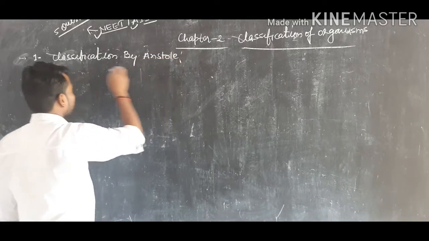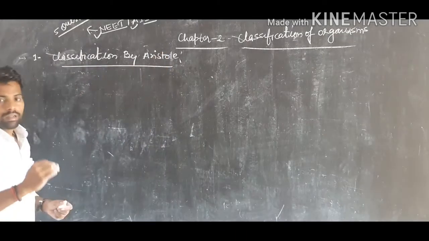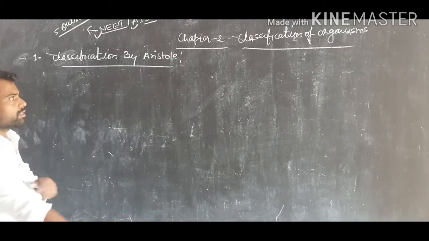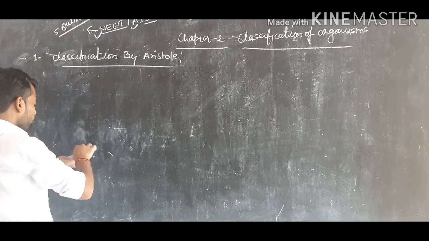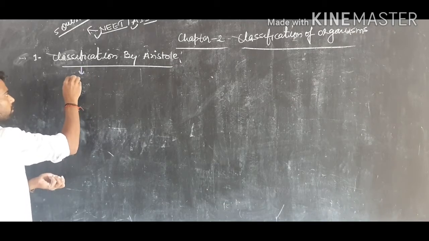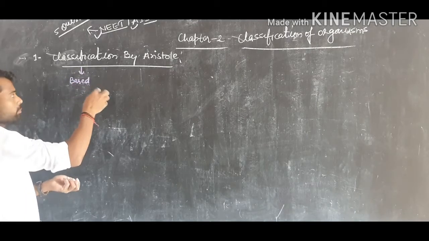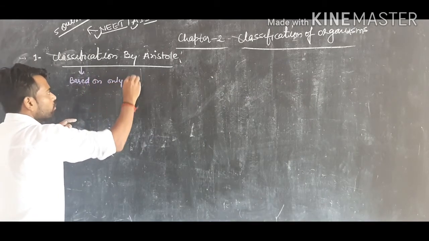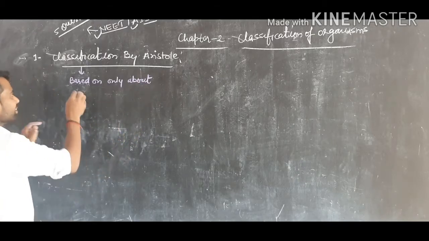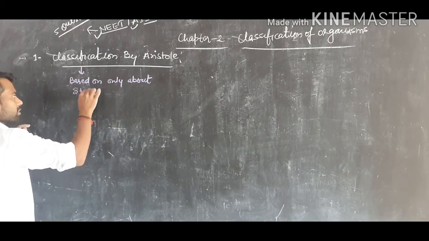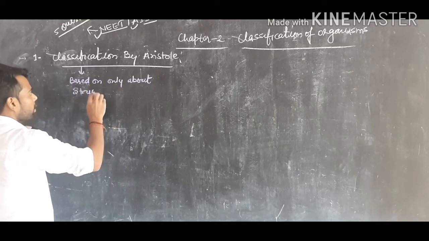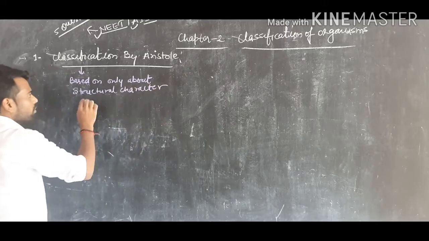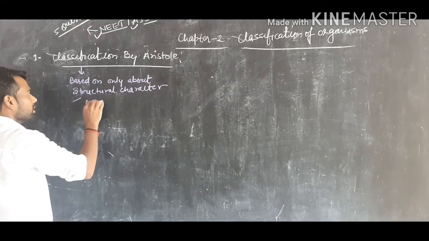The first initial classification was given by the scientist Aristotle, and this classification of organisms was based only on basic structural characters, on the basis of morphological characters, external characters.